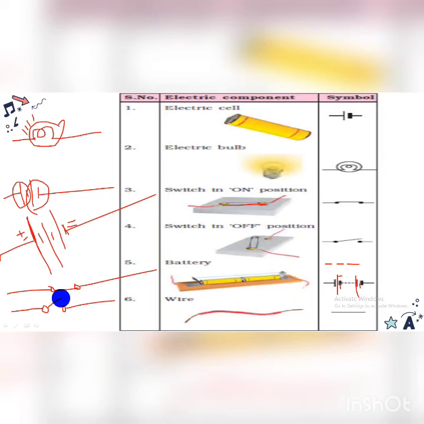What is the main content? Electric current and its effects. This is the title. So electric current we understood, and about the electric components we understood. Now we are going to understand electric current's effects. Now, let me tell you one example. Suppose you have switched on the bulb. Now, by chance, the bulb gets fused, and now you have to change it.